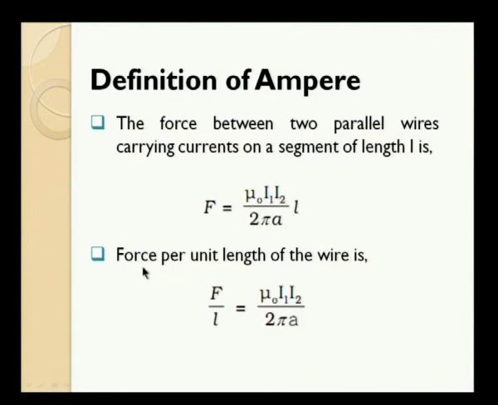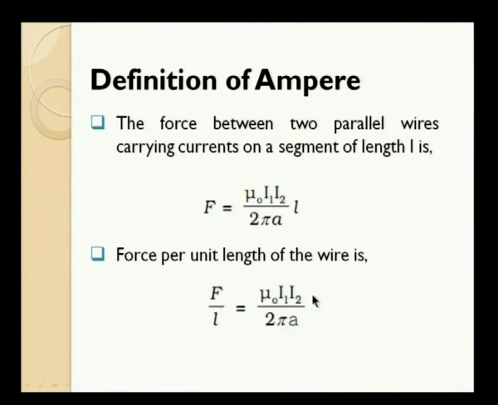Now, we further simplify this, we bring this L to the denominator. Here L is the length of the wire, we do not have any restriction on the length of the wire. So, that is why we bring it to the left hand side and call this term as force per unit length of the wire, and A is the distance of separation between them. I1 and I2 are the two currents in the respective wires. Mu naught is permeability of free space, and 2 pi comes because it exists as a constant even in the Biot-Savart law.